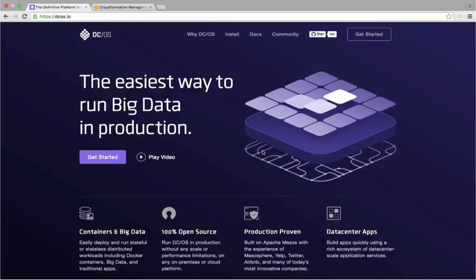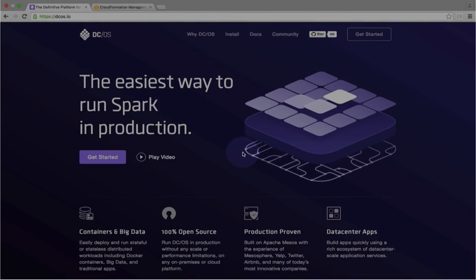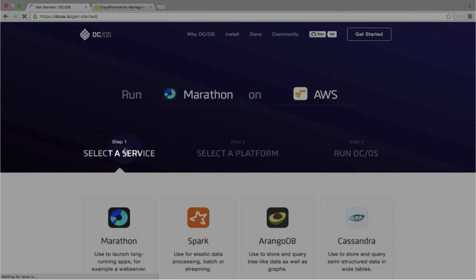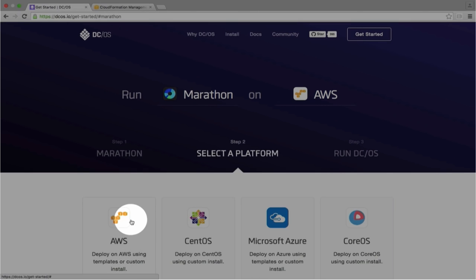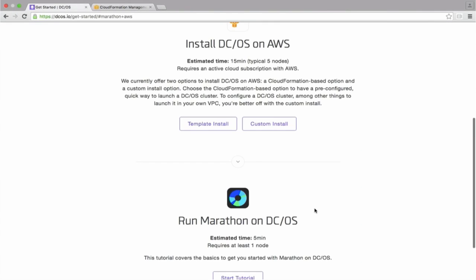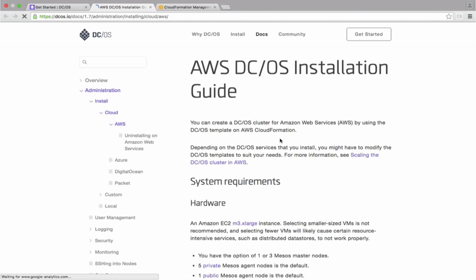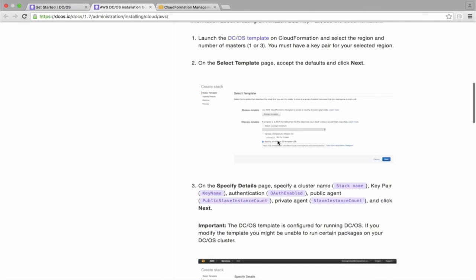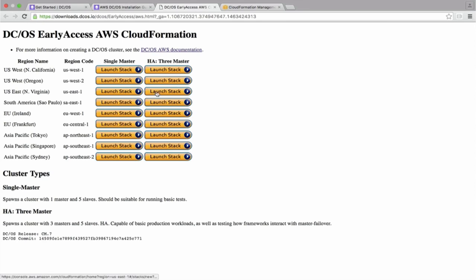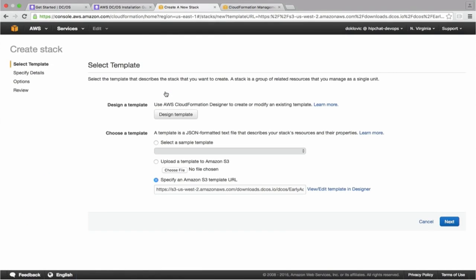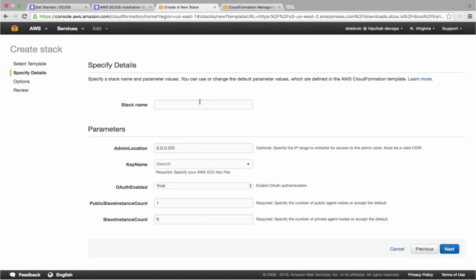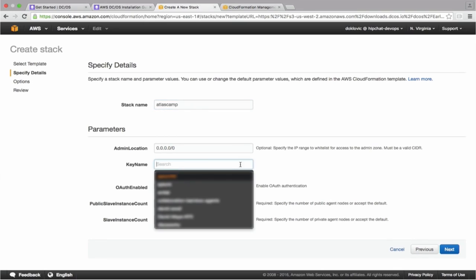So if you go to mesosphere.io, you'll get this page. And you just click on Get Started. I'm starting from scratch. I'm going to say I need the Marathon Docker scheduler, and I want to run it on AWS. I'm going to do a template install, and I'm going to hunt on this page for the template. Ah, there it is. Click that. I'm going to launch on US East, it looks like. The template's already selected. I'm going to click Next. I'm going to give it a name of Atlas Camp and click Next. Oh, need a key.